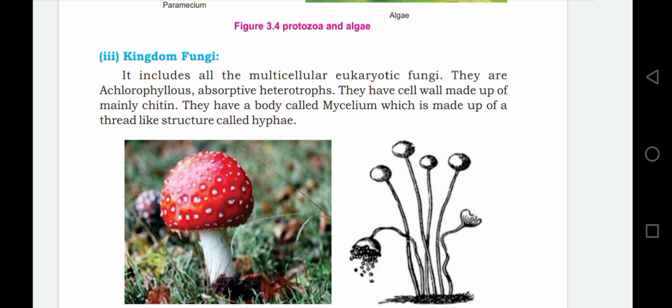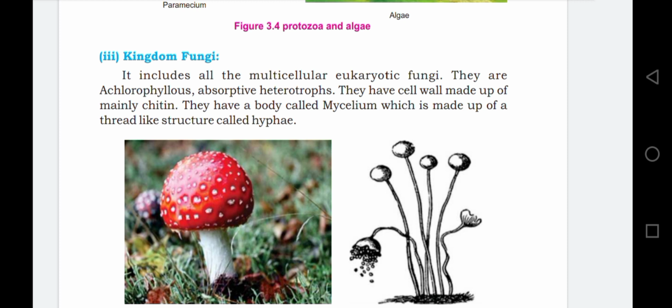A means without or not chlorophyllous. Chlorophyll is actually a green pigment in the plant that helps in the process of photosynthesis. But these are achlorophyllous. It means they do not have chlorophyll.